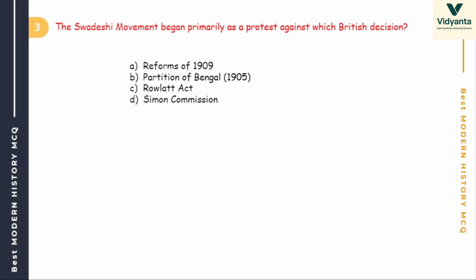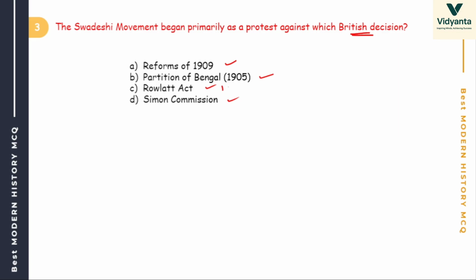Mark it. Next, the Swadeshi movement began primarily as a protest against which British decision? The options are Reform of 1909, Partition of Bengal, Rowlatt Act, or Simon Commission.